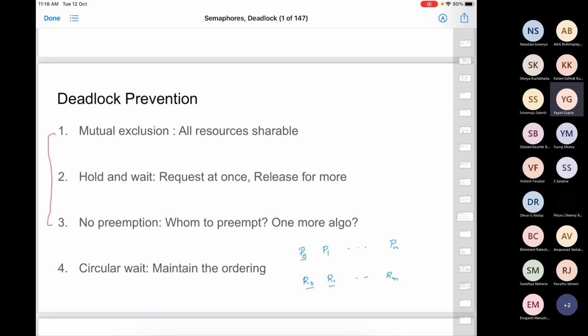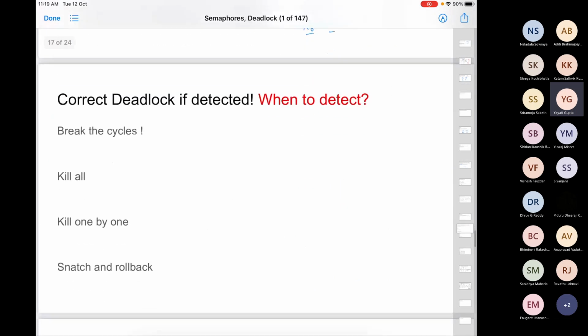But generally, we have a whole lot of processes. So look at this dining philosophers problem. You have these 5 philosophers, you have these 5 chopsticks. What is the probability that all of these philosophers will pick the chopstick at the same time? It's actually quite less. So deadlock doesn't happen often in your system. So most of the times we do not use deadlock prevention strategies. We use something else. I don't bother. It's okay if deadlocks happen once in a while. If I detect a deadlock, then I'll correct it.